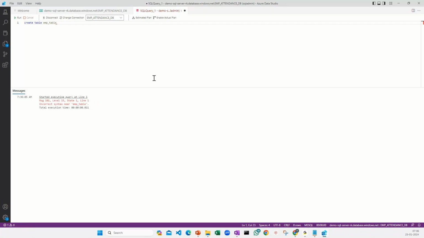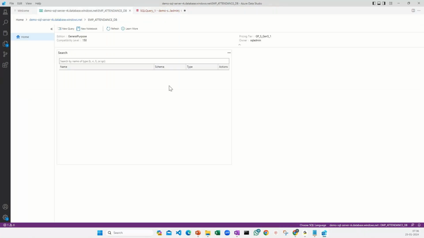What happened? One minute. Incorrect syntax. Employee table name. One minute. SQL admin, we don't have it here. I think they have changed something here. New query, refresh. New query, employee table.